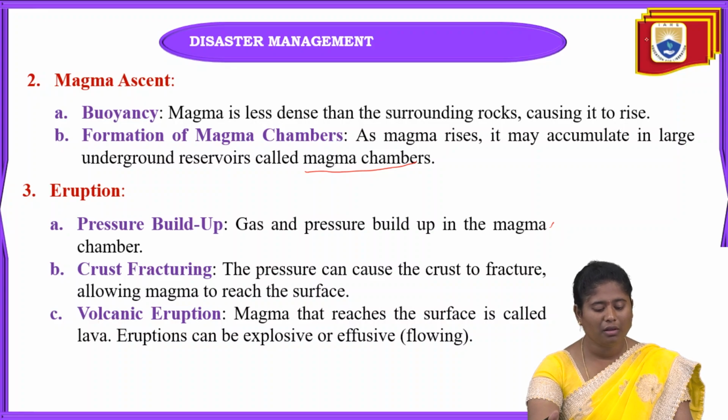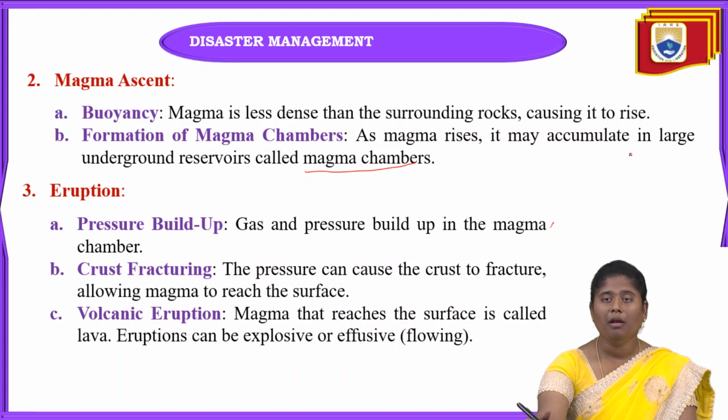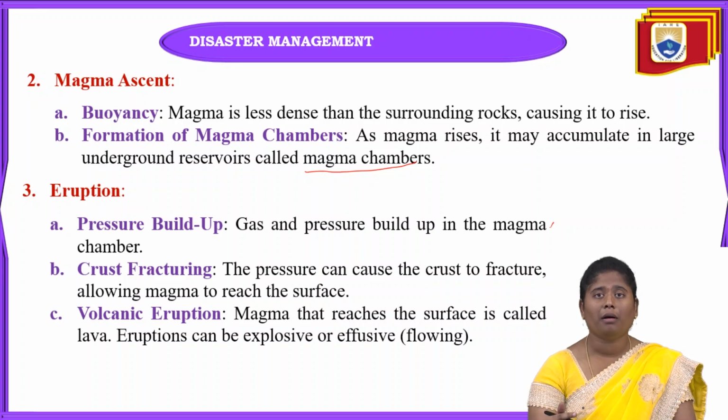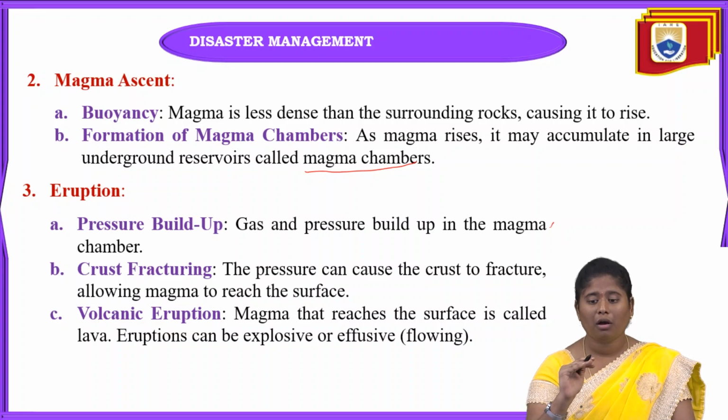And the next one is crust fracturing. In crust fracturing, when pressure accumulates beneath the earth surface, it will cause the earth crust to fracture. At that time, this magma will reach the earth surface. That is called crust fracturing.